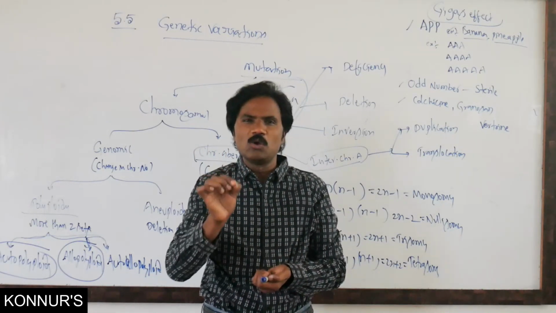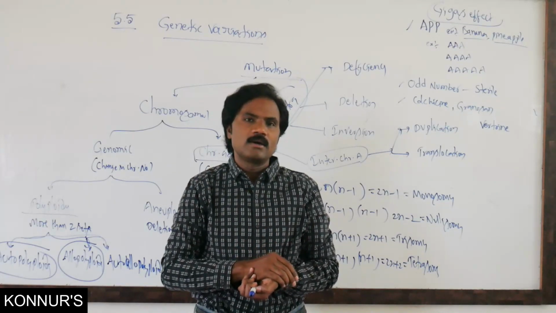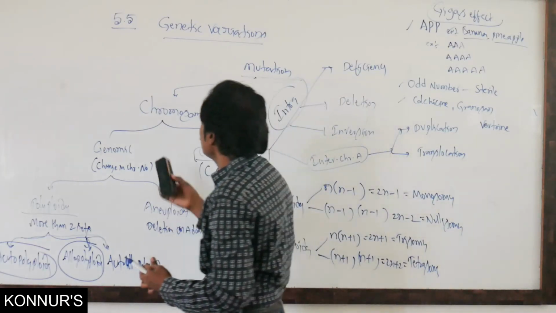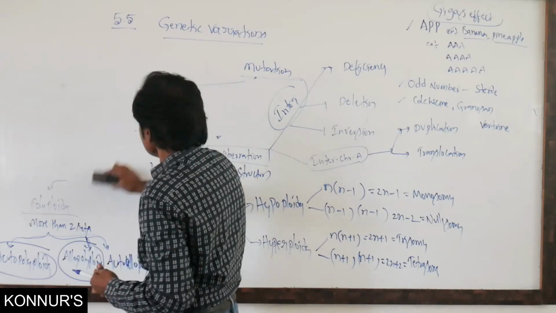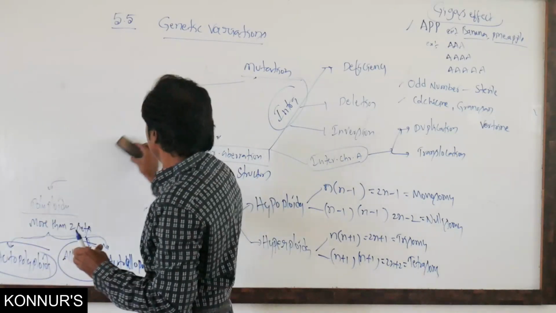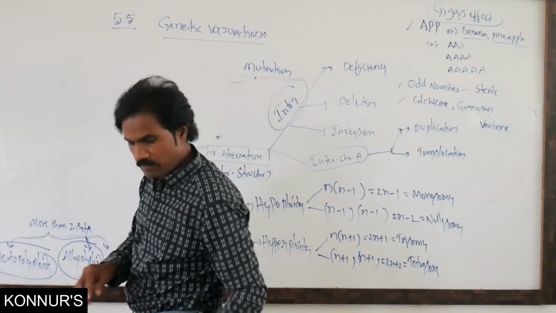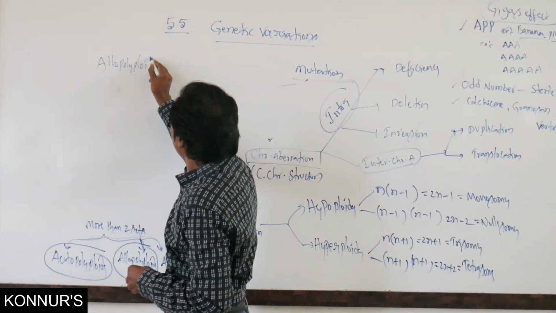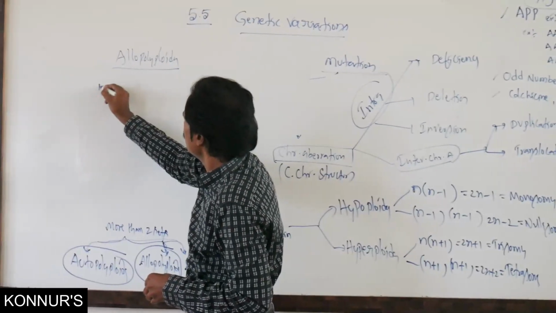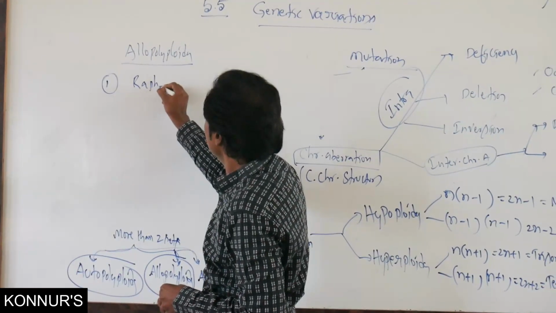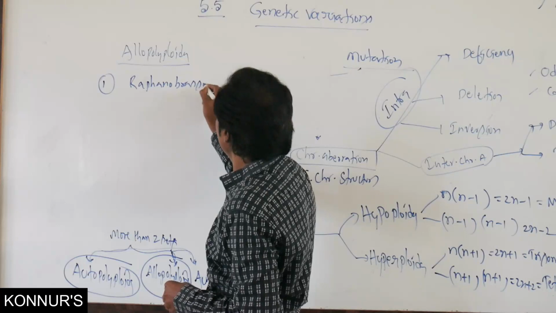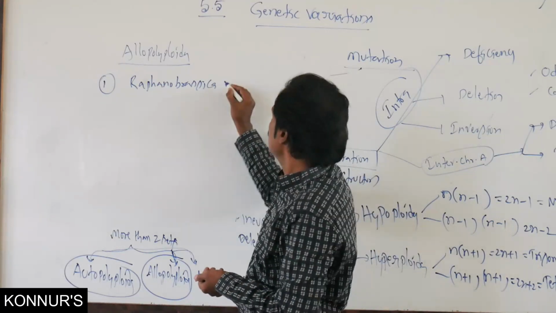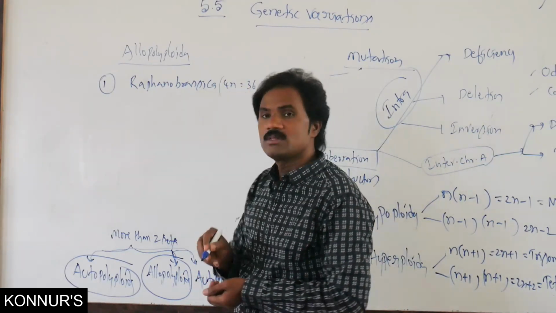So what is the first allopolyploidy plant? That is Raphanobrassica, a polyploid plant. Allopolyploidy, the first one, that is Raphanobrassica. This is tetraploid, 4n equal to 36. This is the first one.